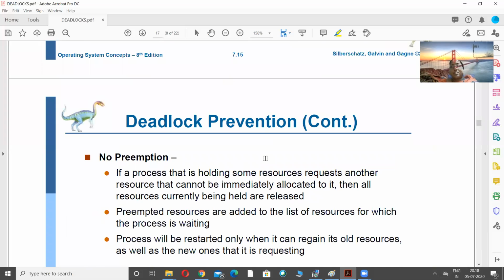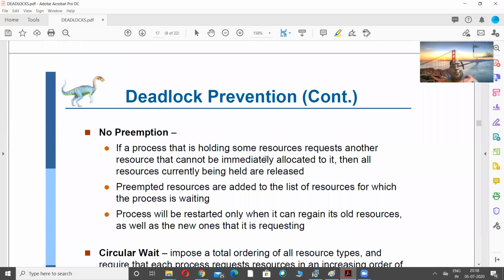The third condition to violate is no preemption. This is the simplest one. Whenever the process does not get the resource it is looking for, it will release all its resources. This appears very simple, but is highly complicated, because the time, effort, and resources that the process has spent will go down the drain.